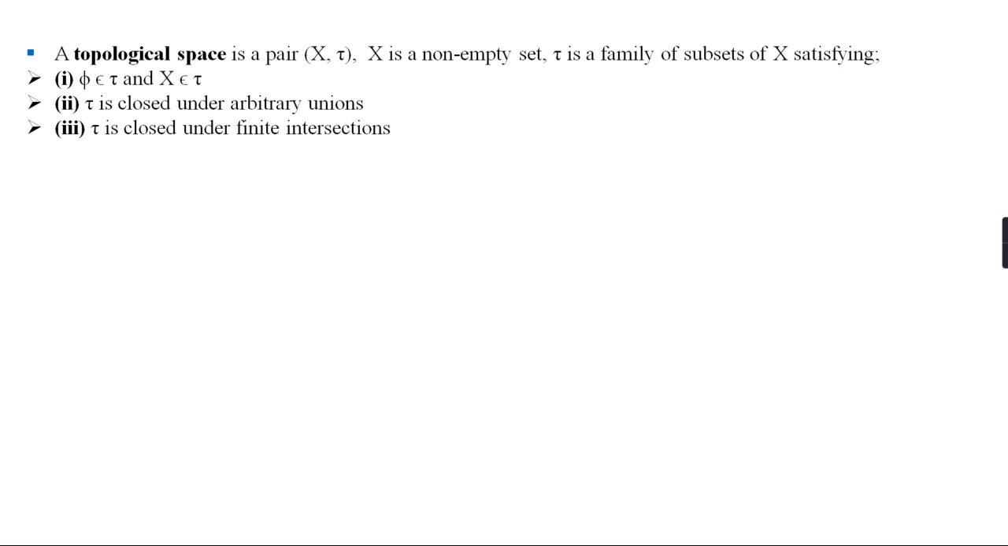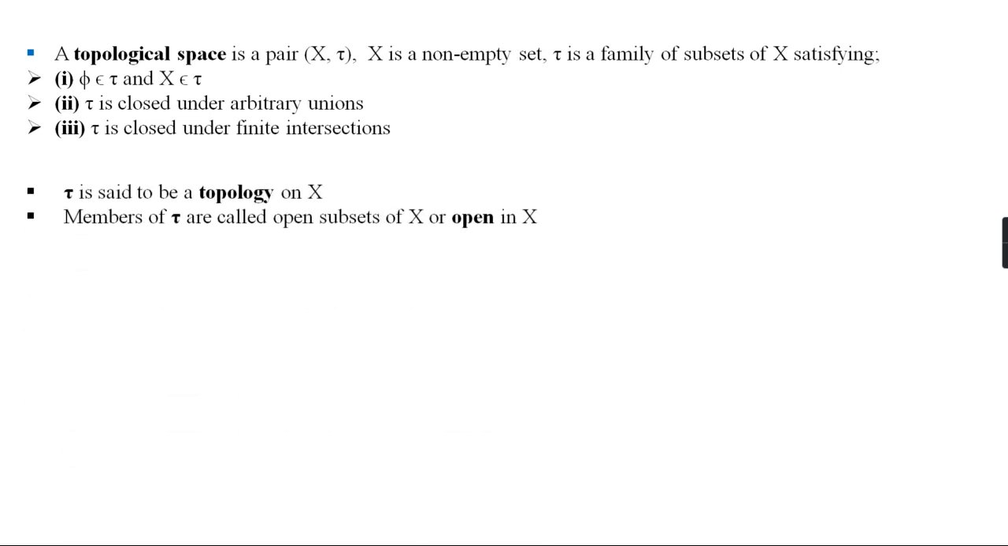That family of subsets is called a topology on X, and the pair (X, tau) is called a topological space. Also, this family tau is said to be a topology on X, and each member of tau is called an open subset of X, or open in X.